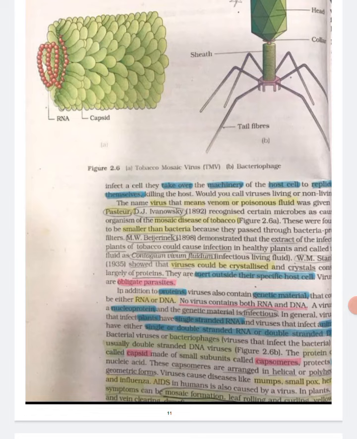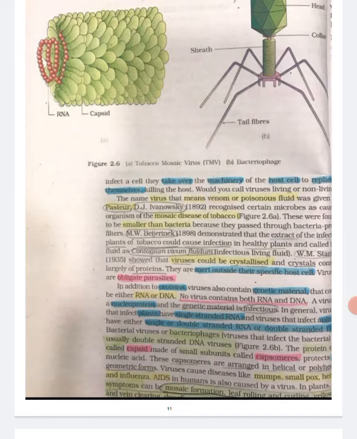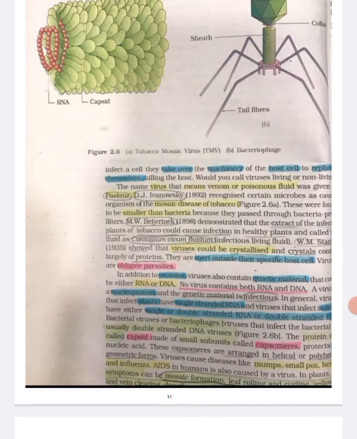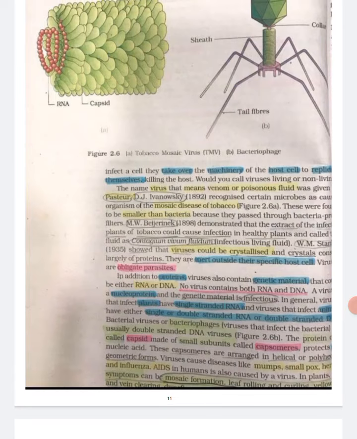In general, viruses that infect plants have single-stranded RNA, and viruses that infect animals have either single or double-stranded RNA or double-stranded DNA. Bacterial viruses are bacteriophages. Viruses that infect bacteria are usually double-stranded DNA viruses. The protein coat called capsid, made of small subunits called capsomeres, protects the nucleic acid. These capsomeres are arranged in helical or polyhedral geometric forms.